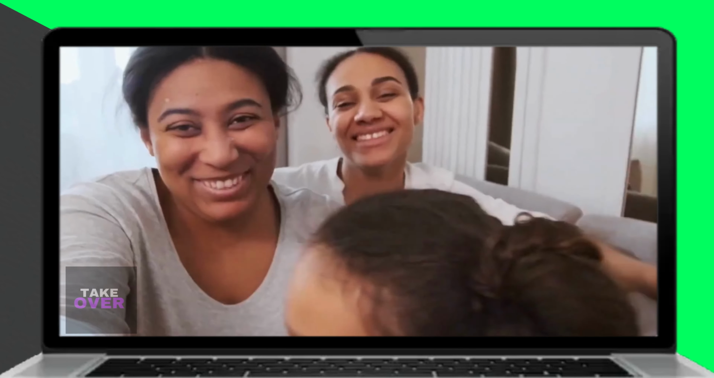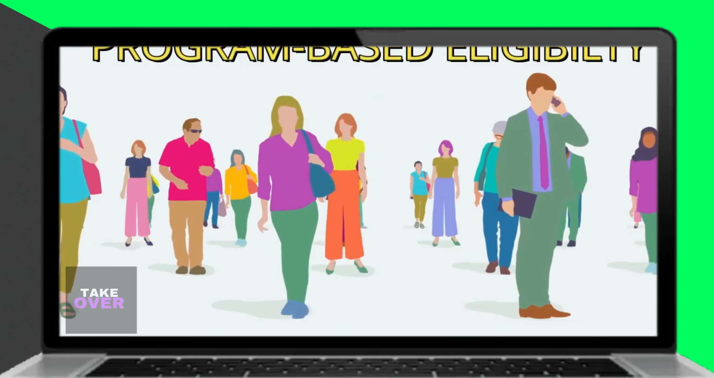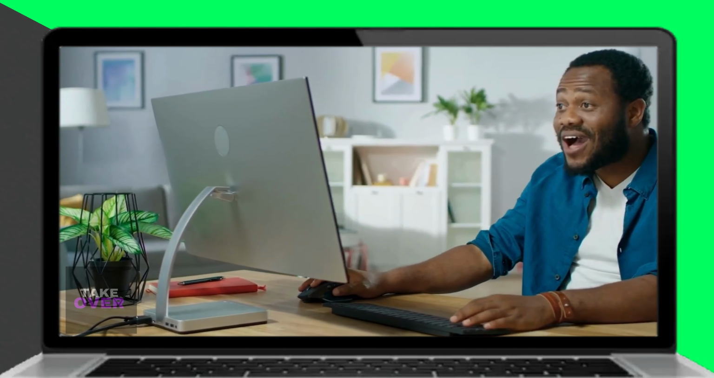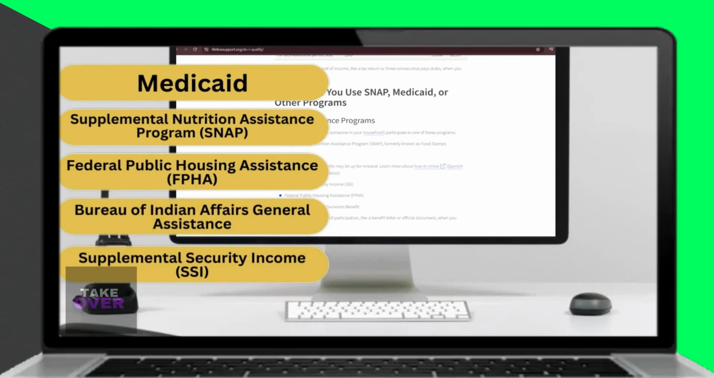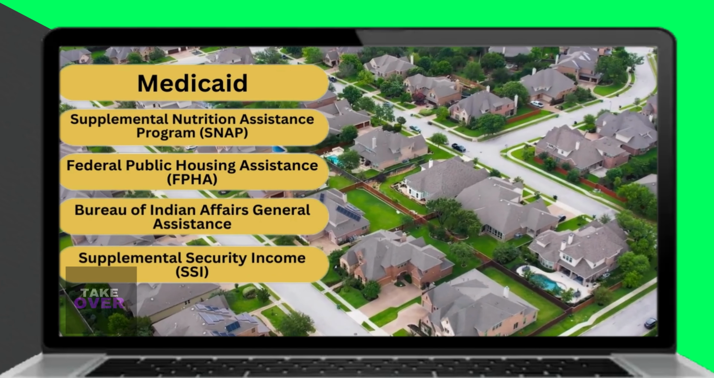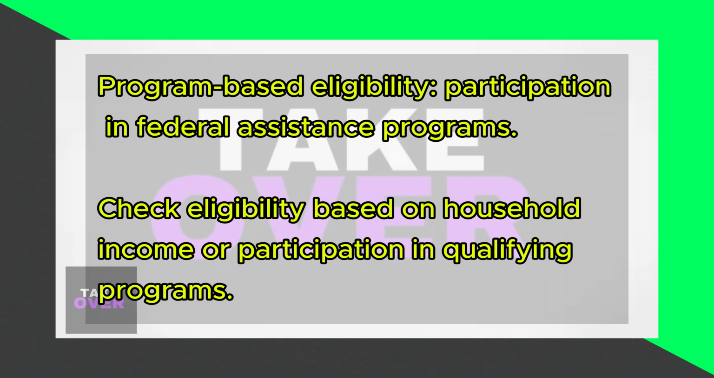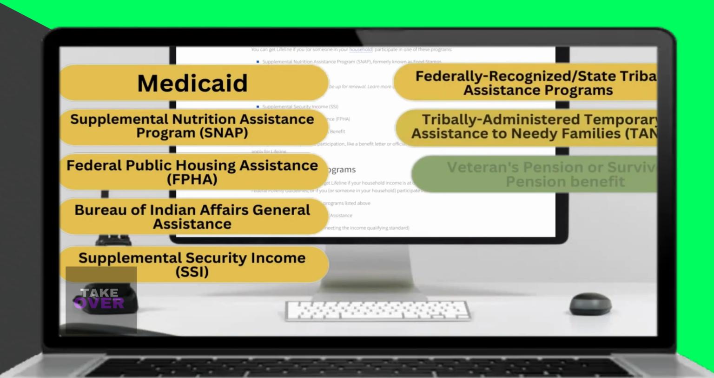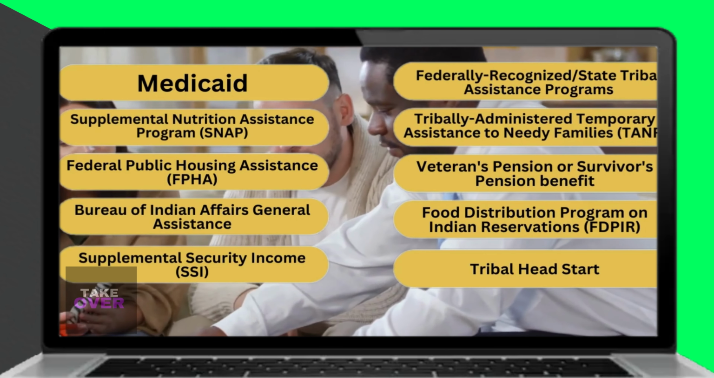Program-based eligibility. You or your household could also be eligible for the Lifeline program if anyone in your household participates in federal assistance programs, such as Medicaid, Supplemental Nutrition Assistance Program (SNAP), Federal Public Housing Assistance or FPHA, Bureau of Indian Affairs General Assistance, Supplemental Security Income (SSI), federally recognized or state tribal assistance programs, tribally administered Temporary Assistance to Needy Families (TANF), Veterans Pension or Survivors Pension Benefit, Food Distribution Program on Indian Reservations (FDPIR), and the Tribal Head Start.